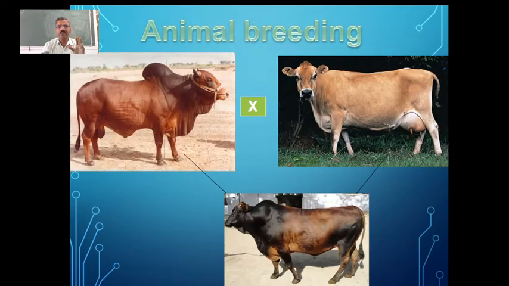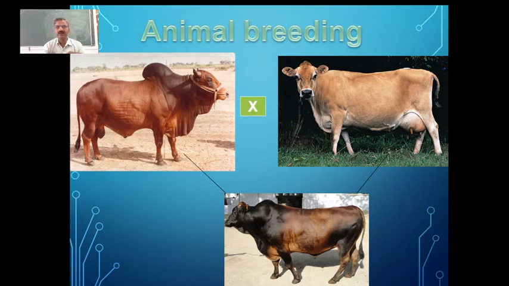Then we can see two individuals, one male and one female, being crossed here to get a new variety. Just as it is called hybridization in the case of plants, in animal breeding we always try to get the offspring, that is the progeny, with higher quality.